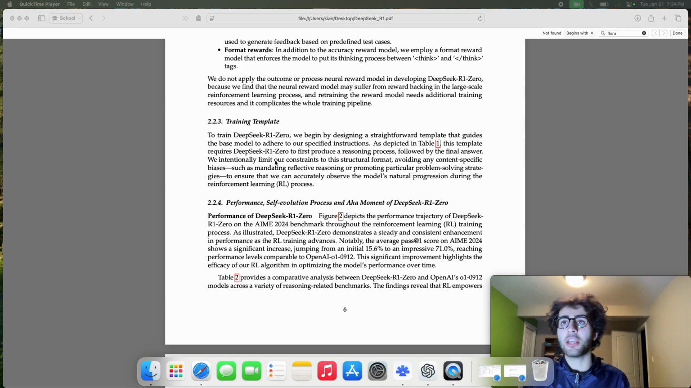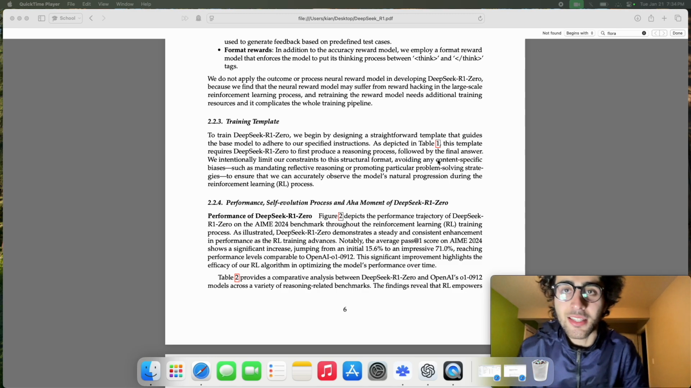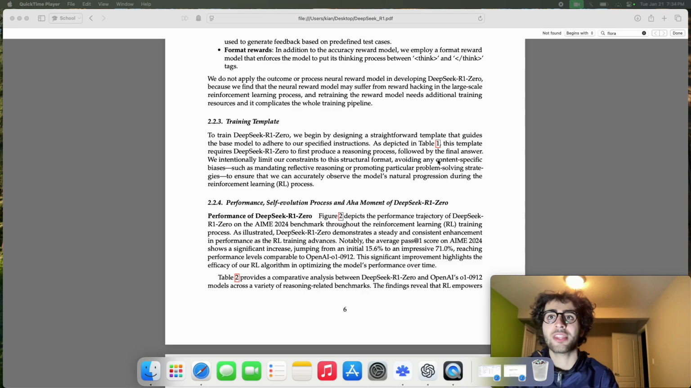And if we skip down here, we can see that the authors state that they limited the output format. So they didn't have an extremely structured or overbearing output in order to avoid any biases, such as mandating a specific reflective reasoning. So perhaps they could have had a template where it says, okay, you're going to think this way, etc., or promoting a particular problem-solving strategy. So once again, the simple template is to debias the model and ensure that it has a natural progression.